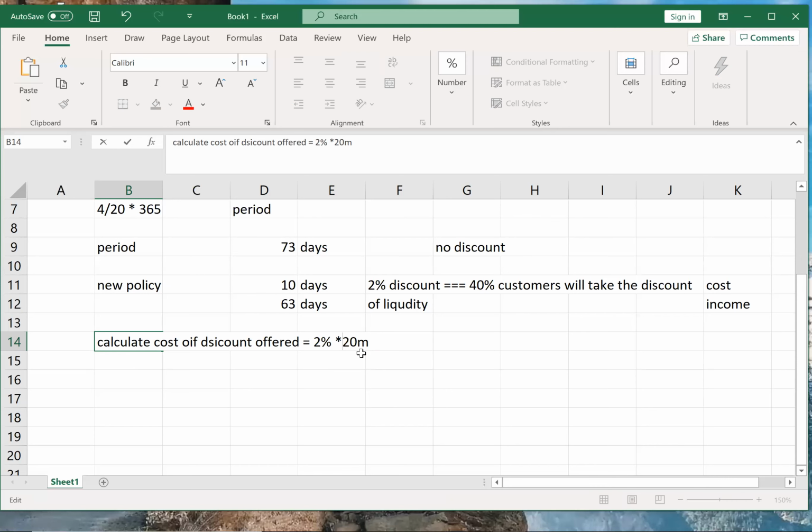But all of my customers have not taken this, only 40%. If all customers would have taken it, then I would have to give a total discount of 20 million into 2%. But my total sales are not 20 million now, because only 40% of customers are taking this offer. So my actual discounted sales will be 20 million into 40%. So that comes out to how much?